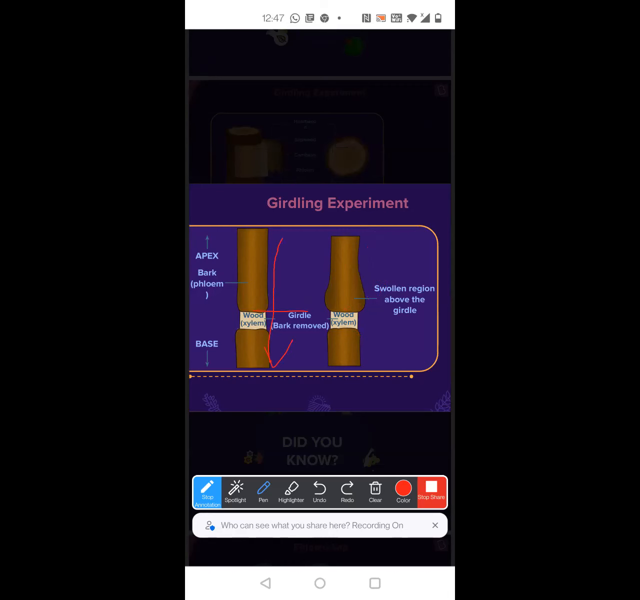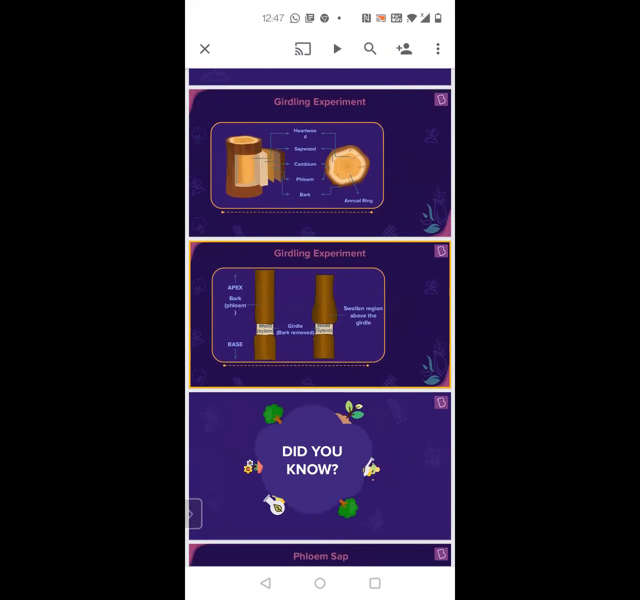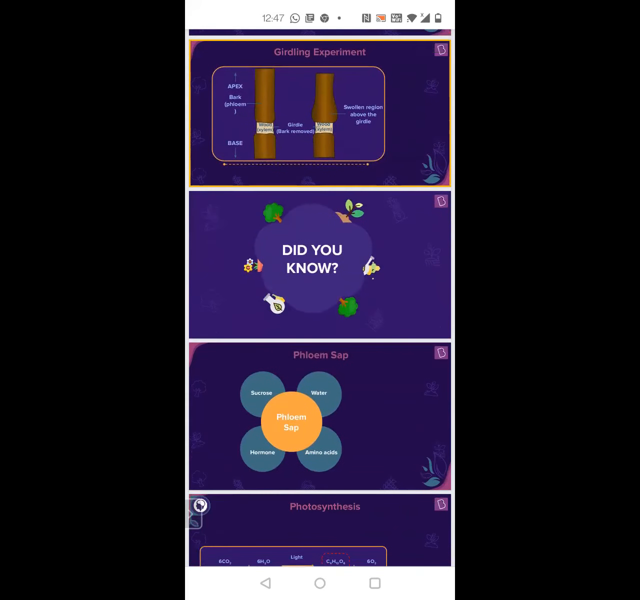So they were able to prove that food was transported by phloem and not xylem. This experiment is called the girdling experiment. This particular shape that is formed is called a girdle, and that is why it's called the girdling experiment. So, understood about the structure of phloem? Sieve tube, sieve plate, companion cell, phloem parenchyma.